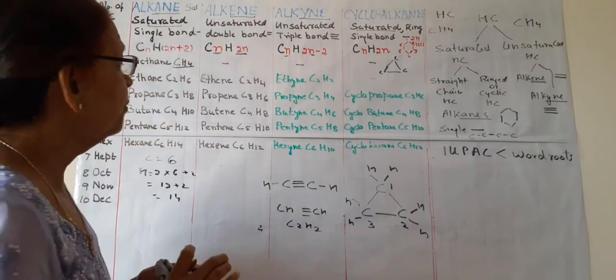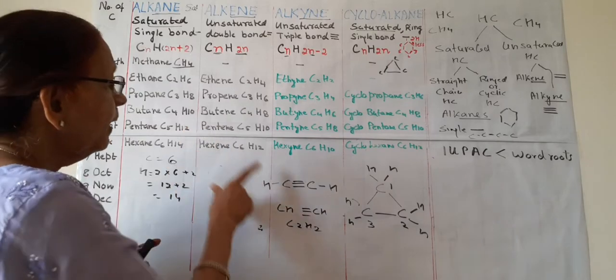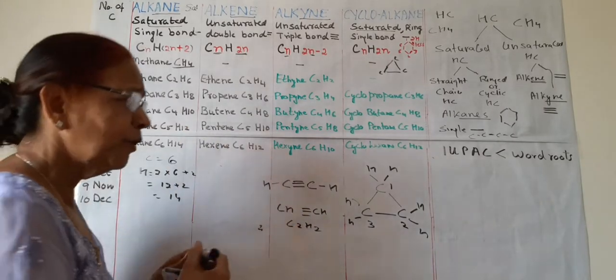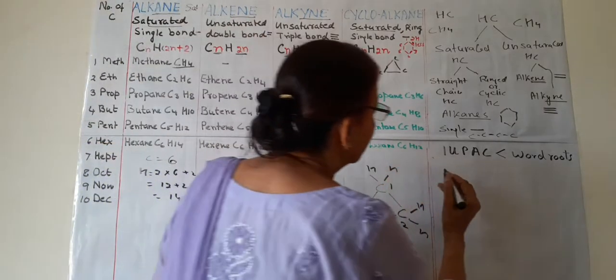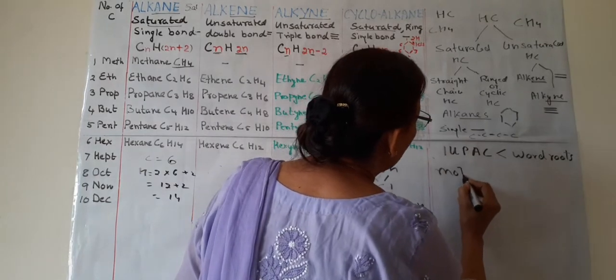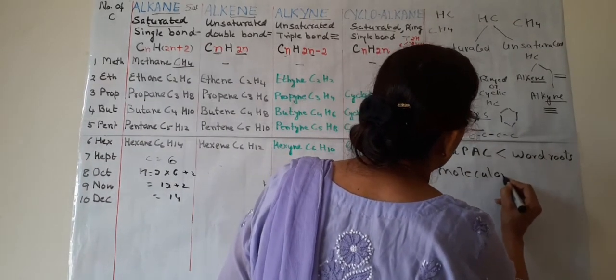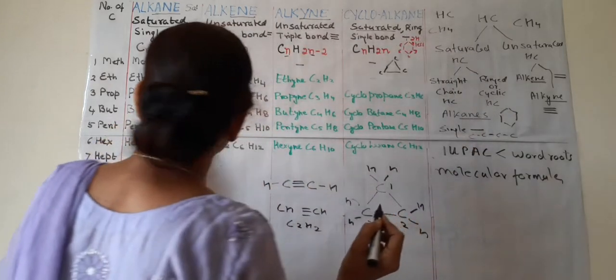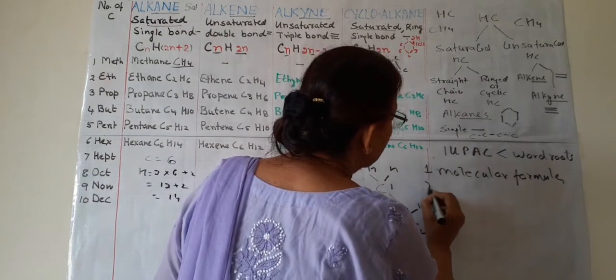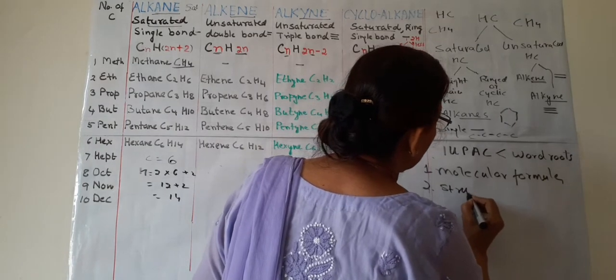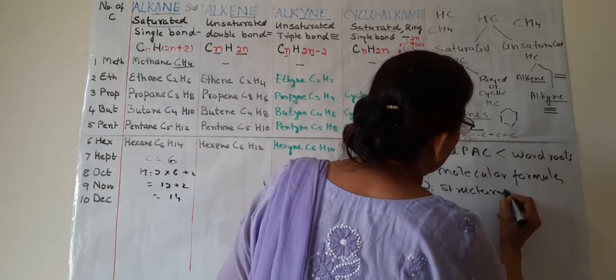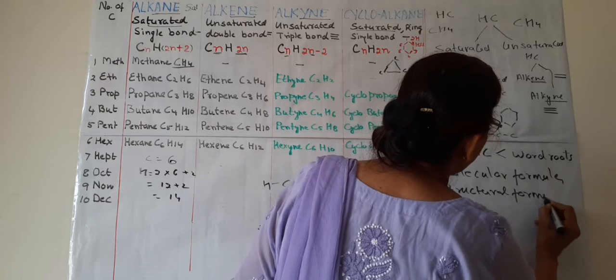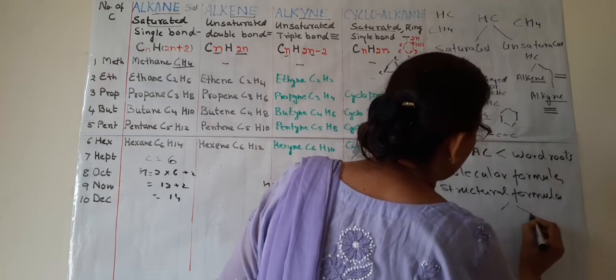So what you have to do, you have to make these types of formula. Formula can be of 3 types. One is molecular formula, second is structural formula, and structural formula can be of 2 types.